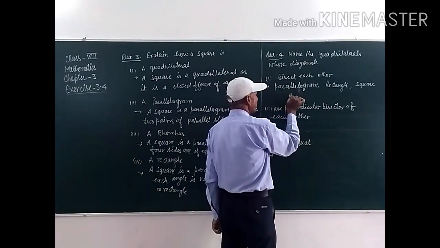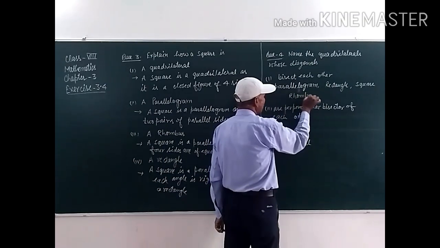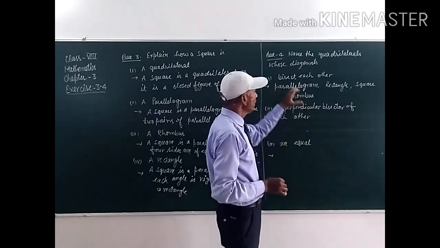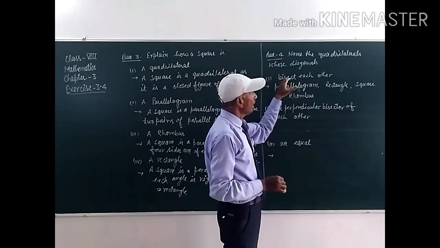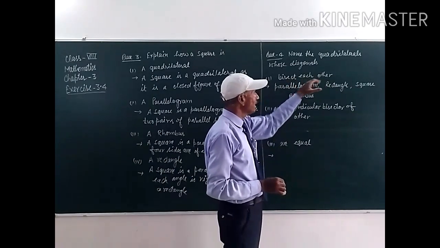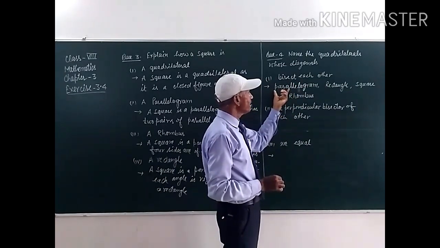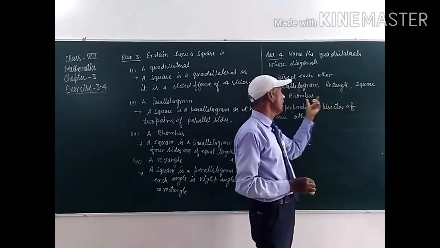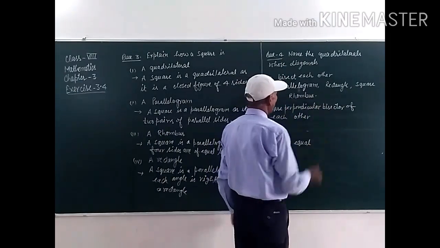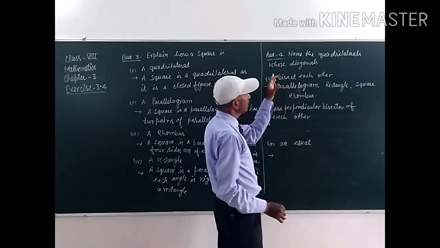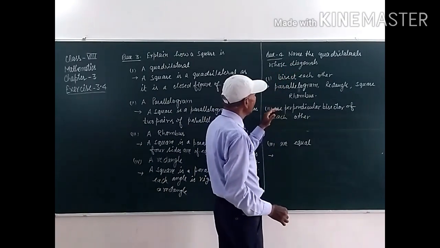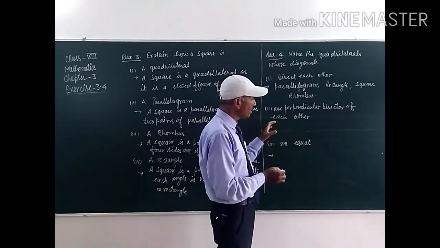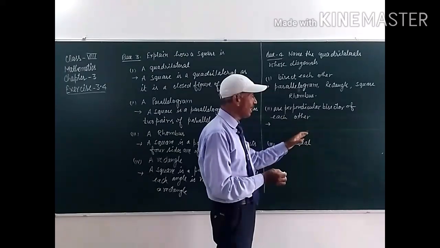Next figure is rhombus. A rhombus is a parallelogram and its diagonals bisect each other. So in this part, we have to find the quadrilaterals whose diagonals bisect each other. These are parallelogram, rectangle, square and rhombus. Now second part of this question: we have to name the quadrilateral whose diagonals are perpendicular bisectors of each other. In a rhombus, diagonals bisect each other at right angle.